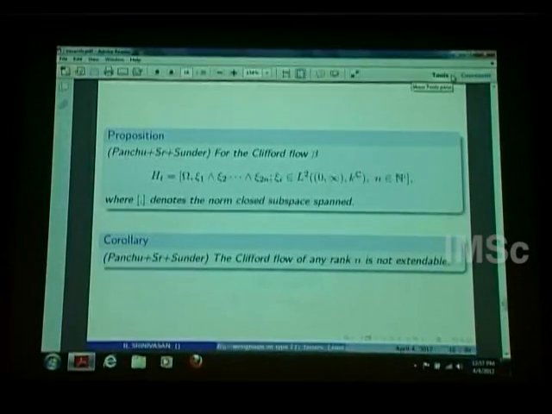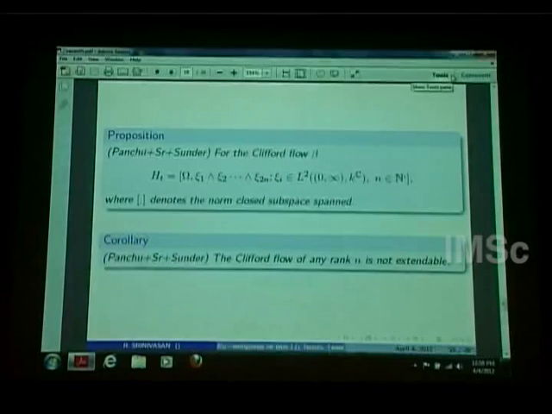I don't have time to explain how this operator comes through, but you can apply this. This tensor product is defined through the shift, and this won't actually form a product system. So that would imply that the Clifford flow of any rank, which we expected should be extendable, would in fact extend to the CAR flow. There is something called the CAR flow. We thought this would extend to the CAR flow. The point is it doesn't extend. So this is a nasty shock. Then we can show, using this and the super product system, that if we take the Clifford flow of rank n, I haven't said what is rank: there is a Hilbert space small k, and the dimension of that Hilbert space is the rank.